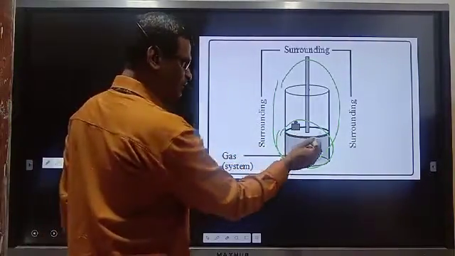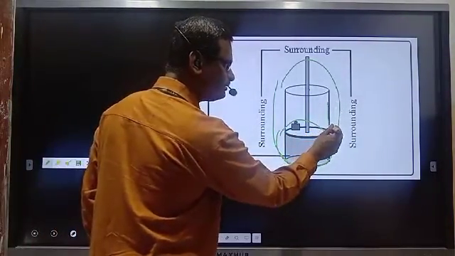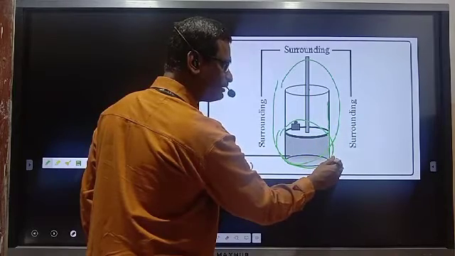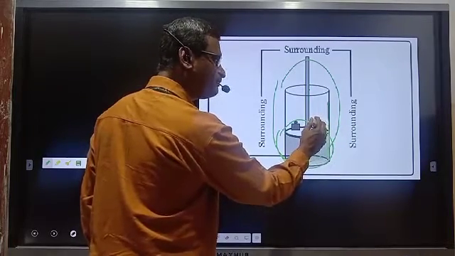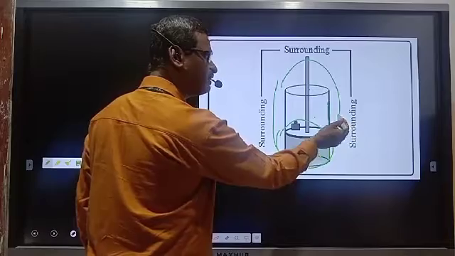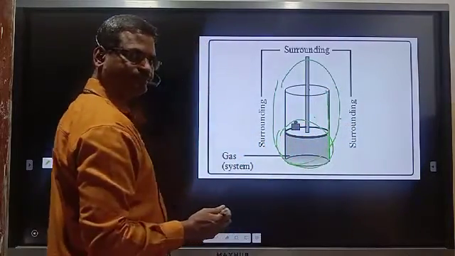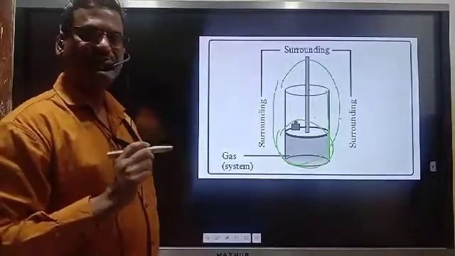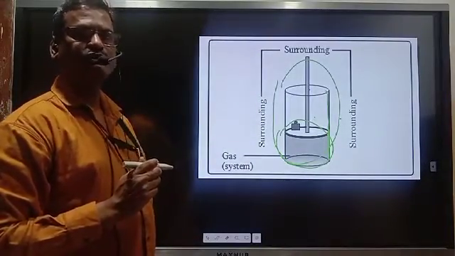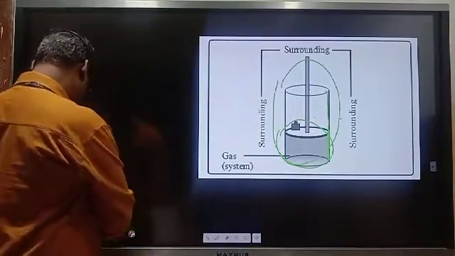And what is this line? This is a line which separates the system from the surrounding. Therefore this line is known as the boundary. Boundary is a real or imaginary line which separates the system from the surrounding.